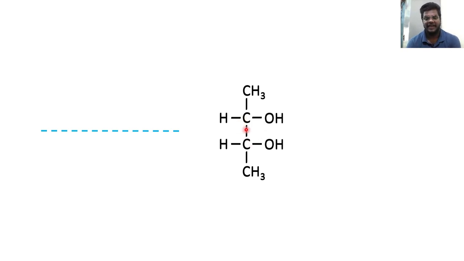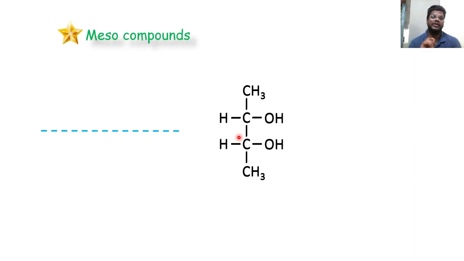See, this carbon is having all 4 different groups. Here we have methyl, OH, hydrogen and a different carbon group. And here also the carbon has the same case. Still, they are not enantiomers, despite having chiral carbons, despite being mirror images also, because they had a plane of symmetry within them. Such molecules are called meso compounds. And meso compounds do not show enantiomerism.